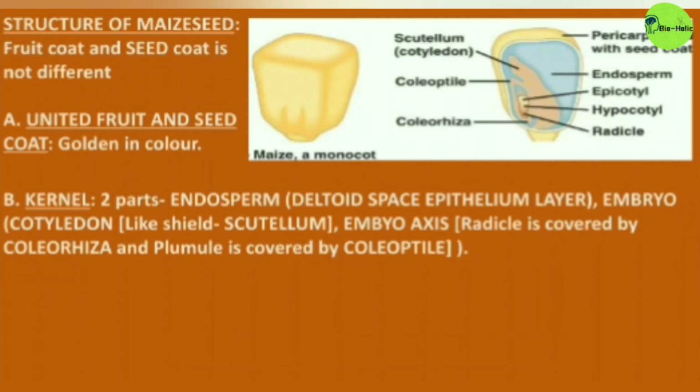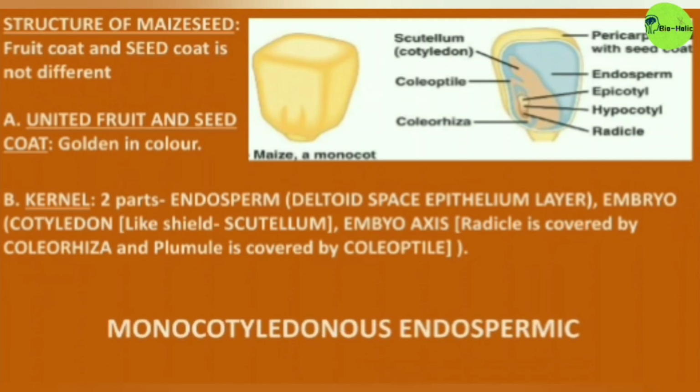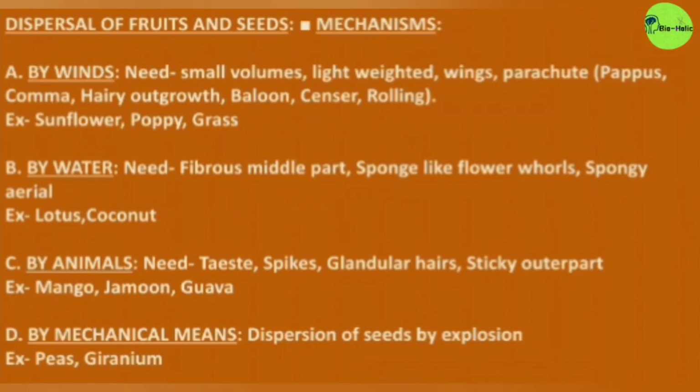Now let's move on to the structure of the maize seed. It has two layers, the united fruit and seed coat, and the kernel. The kernel has two parts, the endosperm and the embryo axis. This is a monocotyledonous endospermic seed.